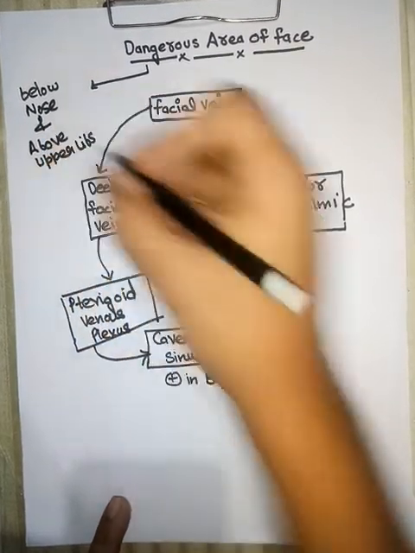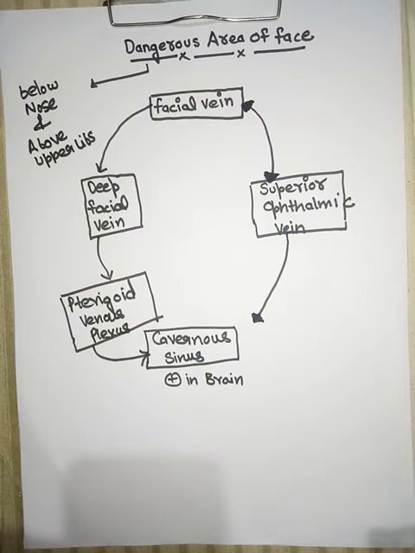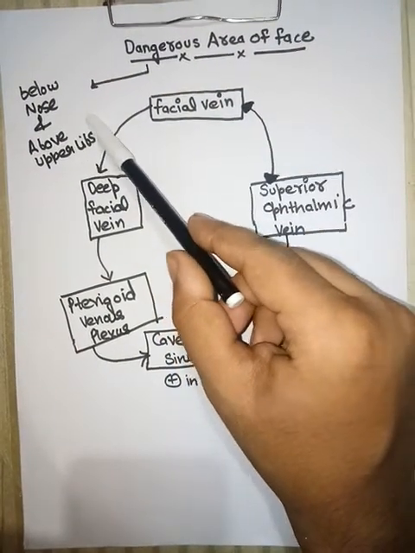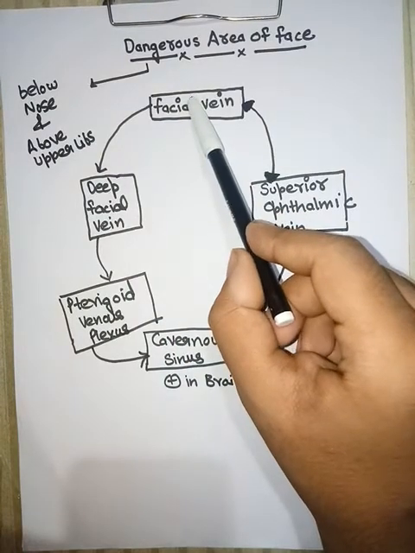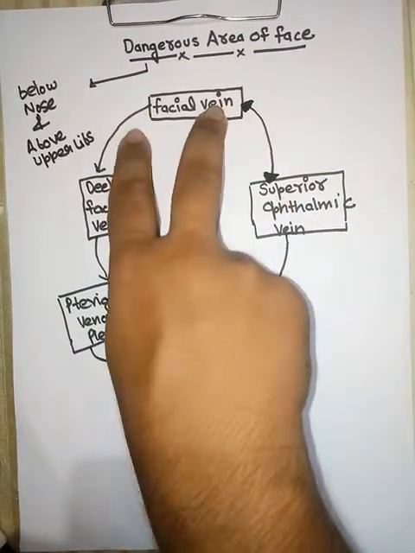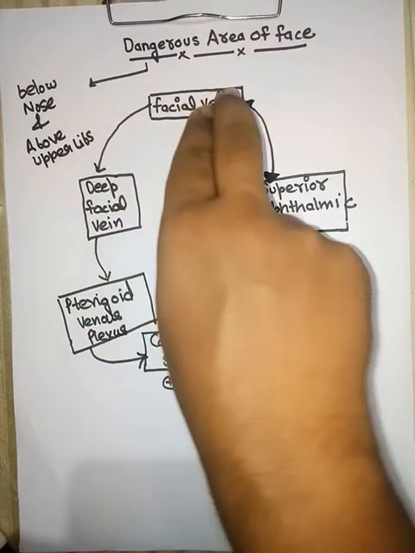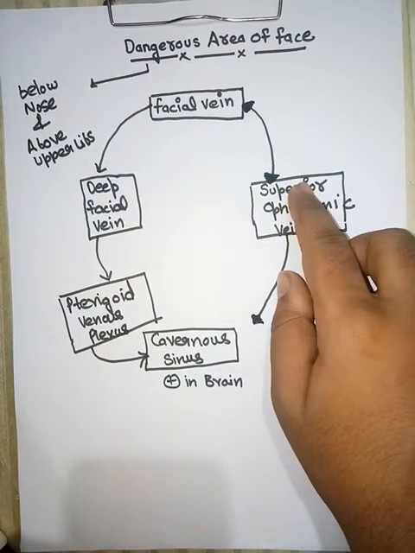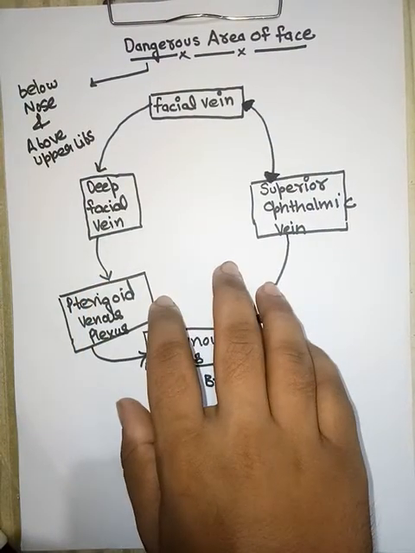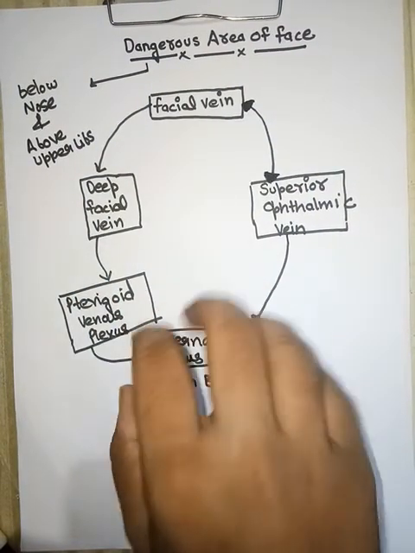Any infection present in this area spreads through the facial vein. Here there are two alternative pathways: facial vein to superior ophthalmic vein, and the superior ophthalmic vein directly connects to the cavernous sinus and causes abnormality in the brain, because the cavernous sinus is present in the brain.